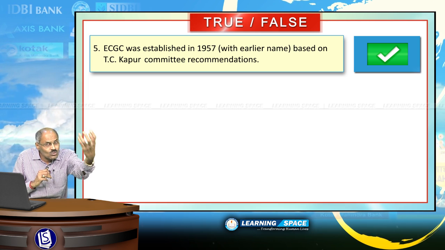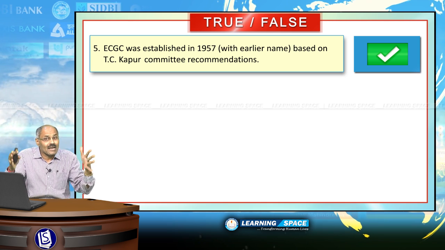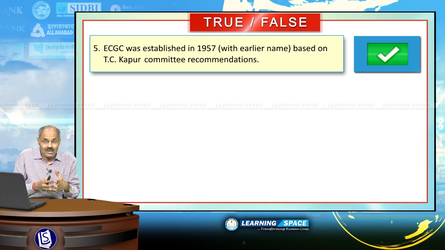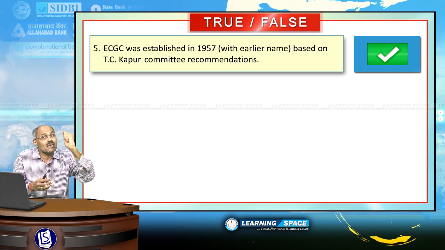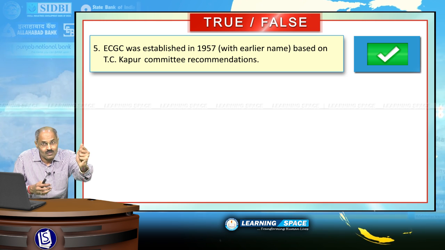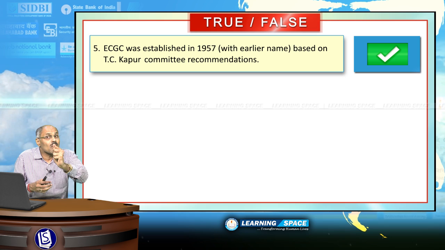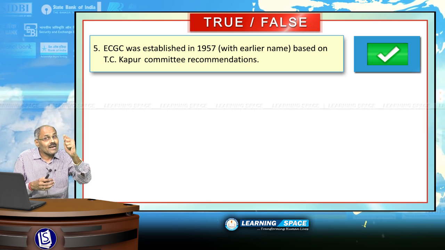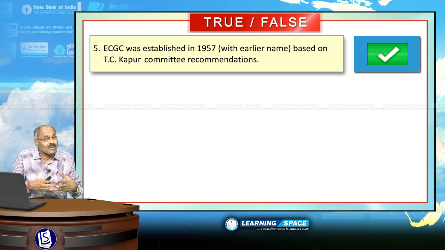So, to look into those risks, this Export Credit Guarantee Corporation will act as somewhat of an insurance against the risks associated with exports, right? So, Export Credit Guarantee Corporation was established based on T.C. Kapoor recommendations in the year 1957. So, the given sentence is absolutely correct. Look at the next one.